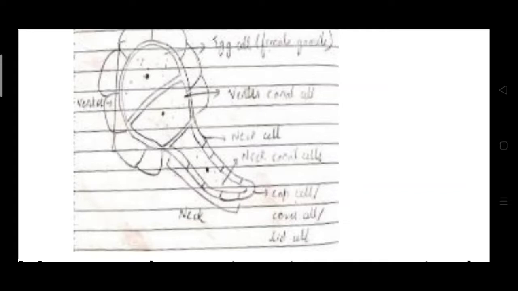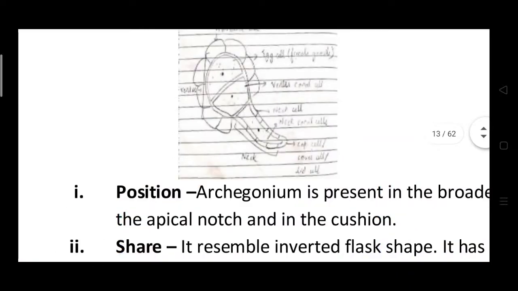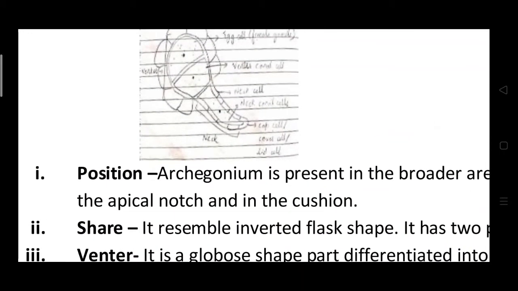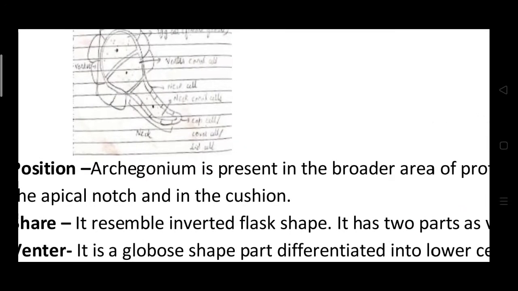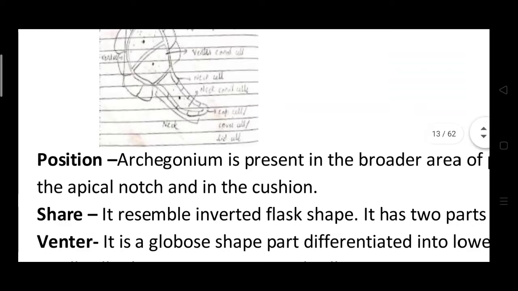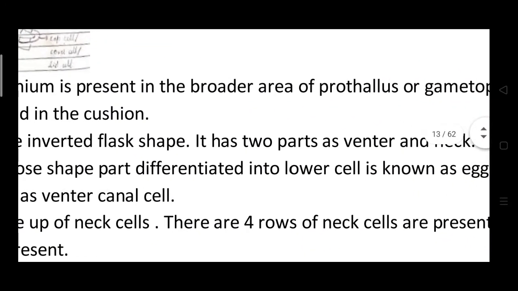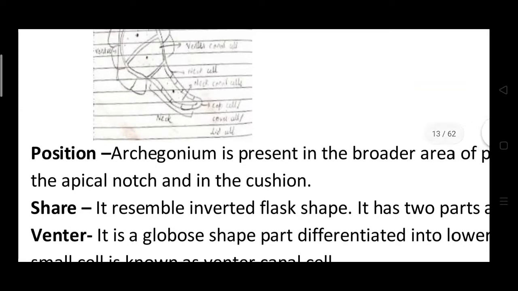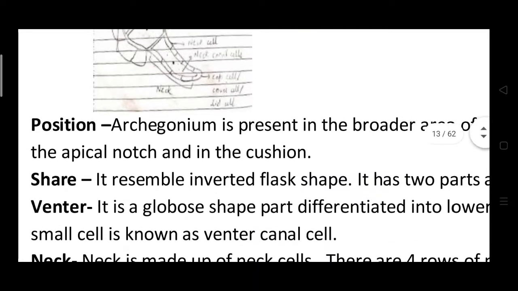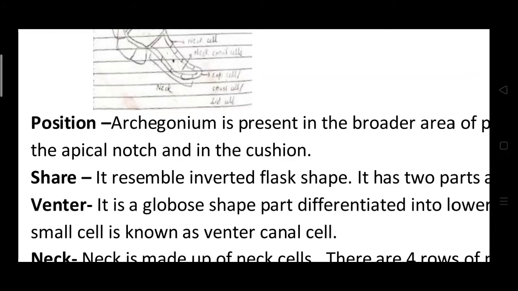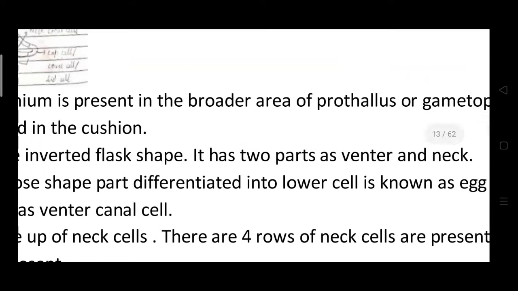In the neck portion there are neck cells and neck canal cells, and at the tip, the apical region, there are the cap cells or cover cells or lid cells. The archegonium is mostly present in the border areas of this prothallus, that means in the apical notch and in the cushions. These archegonia are of inverted shape.